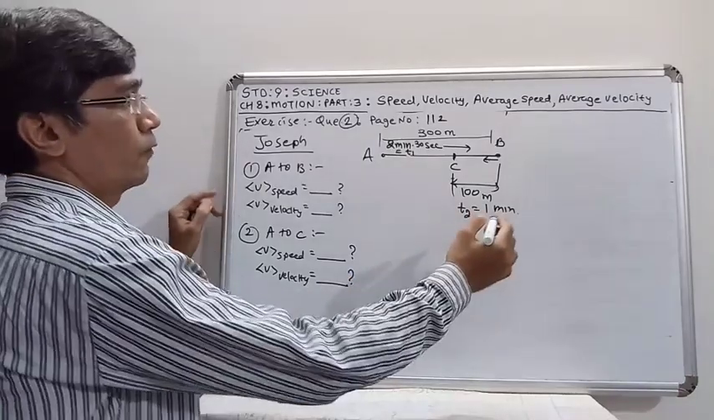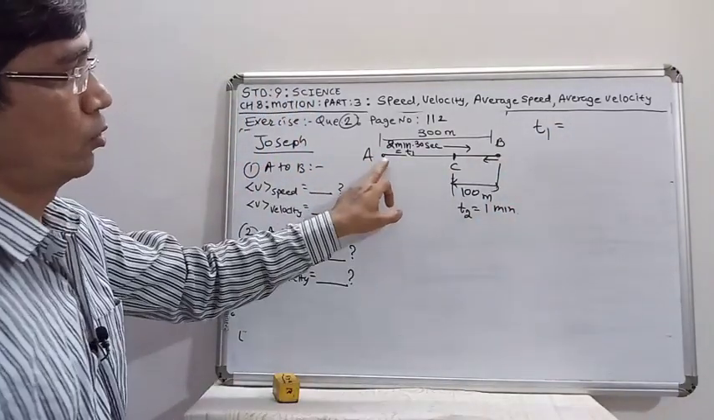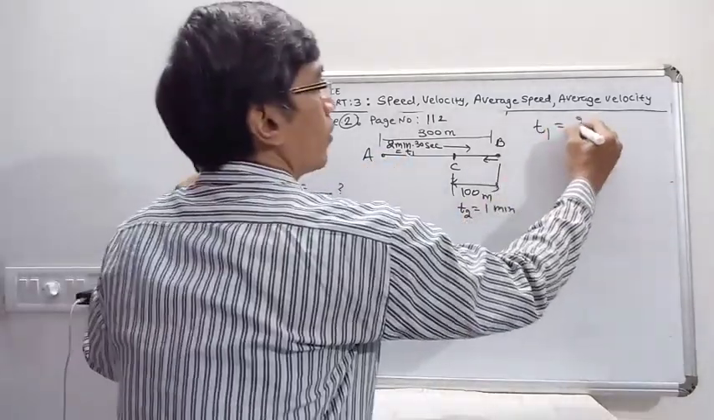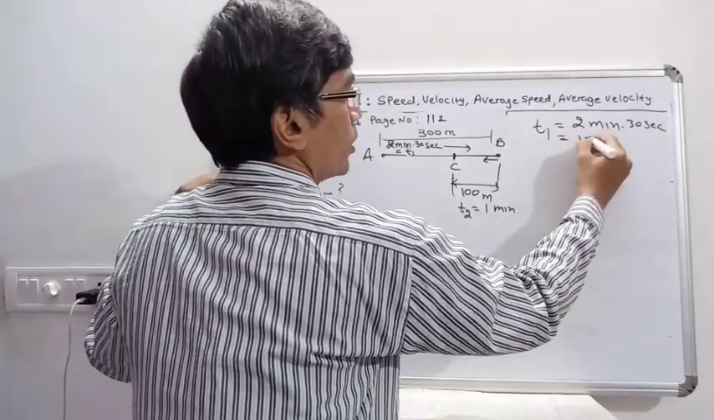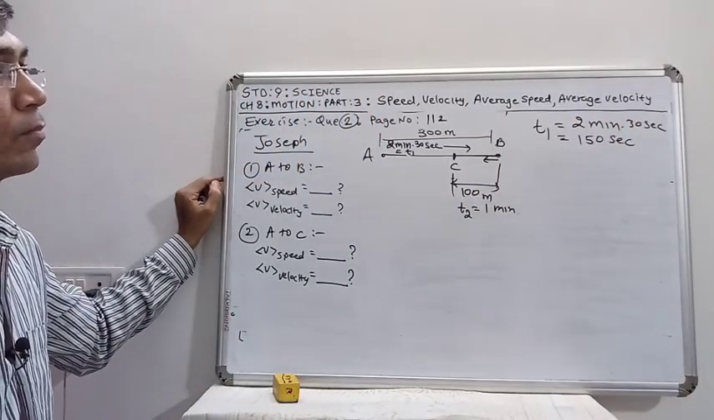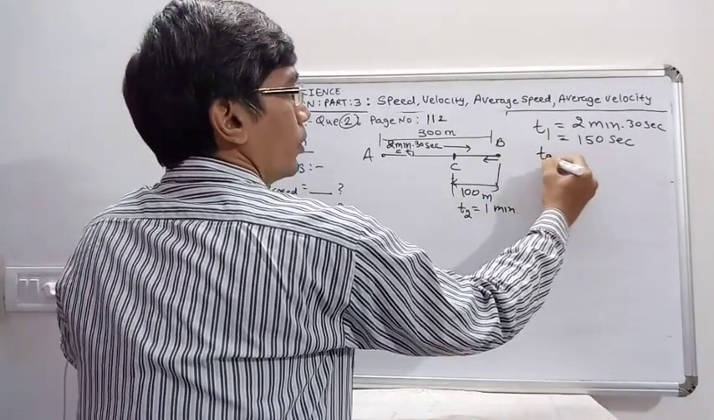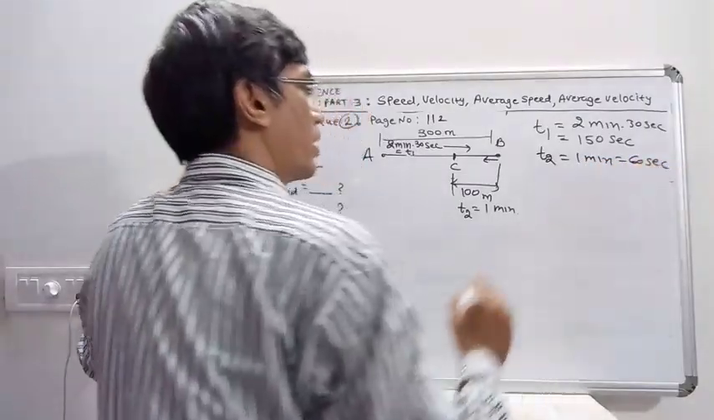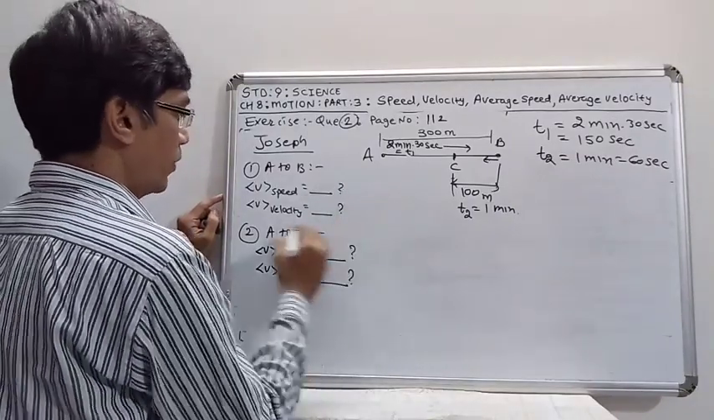So here first of all we are writing the total time during A to B. The total time interval taken by it is 2 minutes 30 seconds. It is 150 seconds, 120 plus 30, 150 seconds. And T2 is 1 minute, 60 seconds.